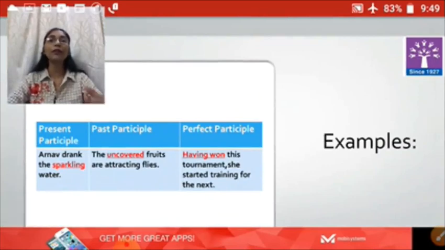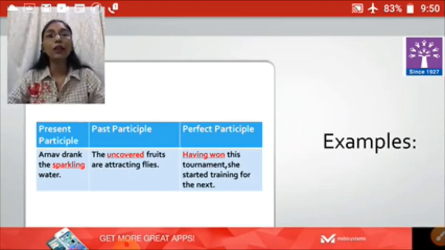Now here we have got certain examples also. Present participle we had seen is the ing form of verb, and they will be working as adjectives. Please remember, participles will be working as adjectives. Though they are verbs, they will be working as adjectives. Present participle example we have: Arnav drank the sparkling water.